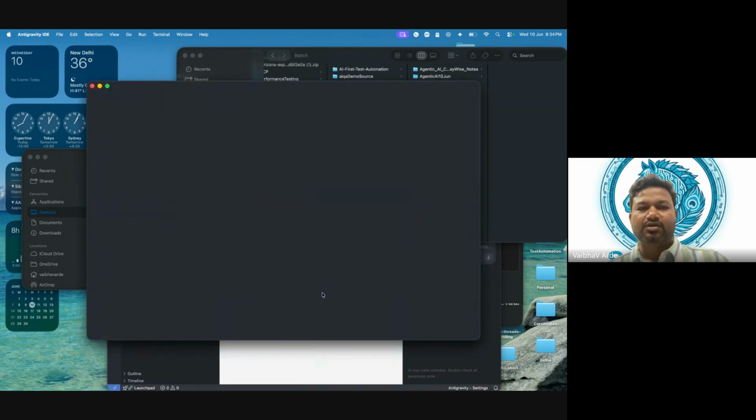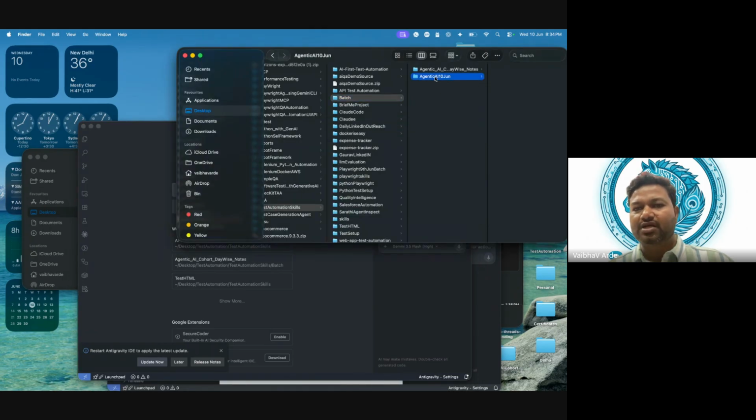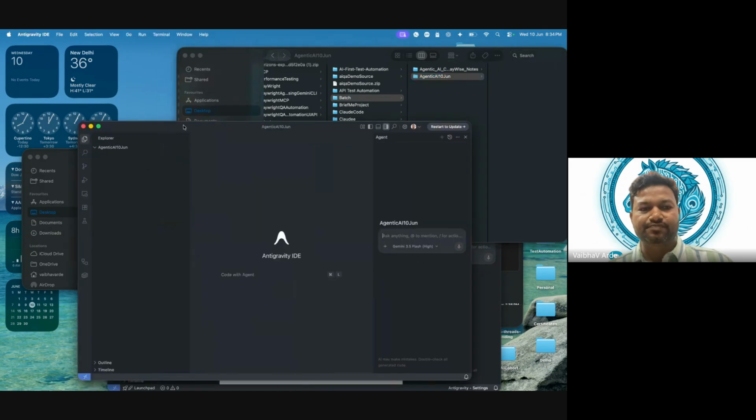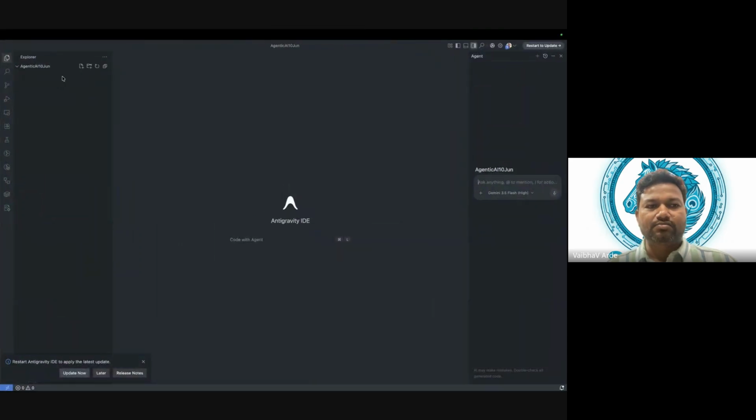If I open it, you can see the same thing you can see in VS Code. This is the folder which I created, and I will take it over here. This is our blank space where we are going to learn to code.